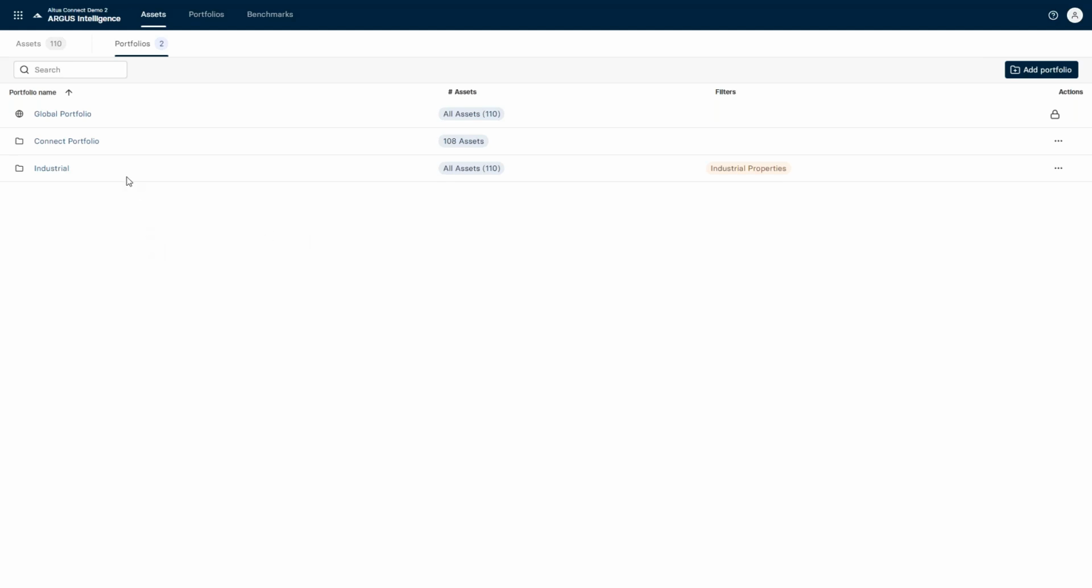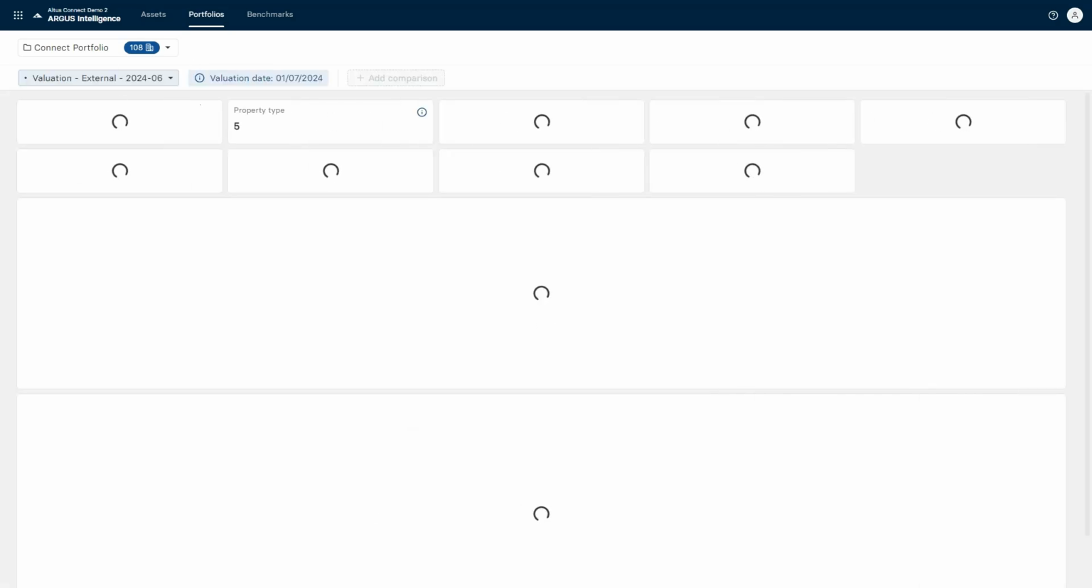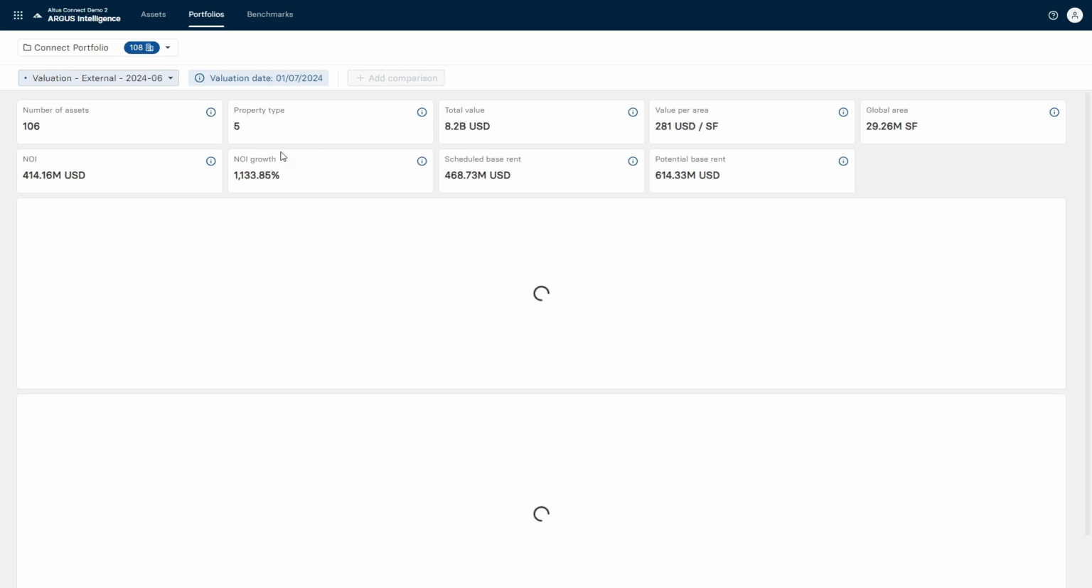So with that in mind, we can actually jump into a portfolio, and I'll focus on a couple different ones today. This one called the Connect portfolio here, we'll see in a moment. Again, it gives me access to all the different ways that this portfolio might exist. So in this case, it's valuations. And within this valuation portfolio for Q2 of 2026, I have 106 of those 110 assets. They are across multiple property types. So in this case, I do have 5 property types.